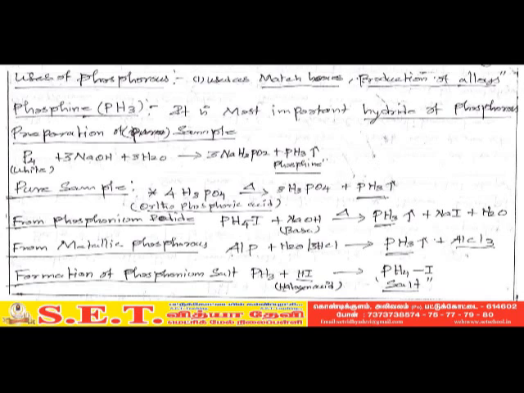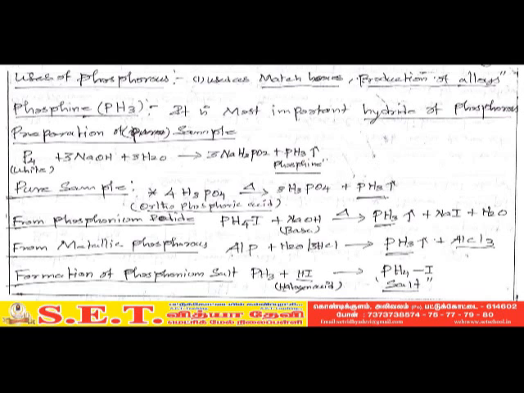It is a very important question. The question may be asked like this: how will you prepare phosphine from phosphonium iodide or a phosphonium salt? If asked, you have to write the answer: phosphonium iodide treated with a base gives phosphine and other products. Another method is from metallic phosphide. Metallic phosphide reacts with any mineral acid or water to give phosphine.